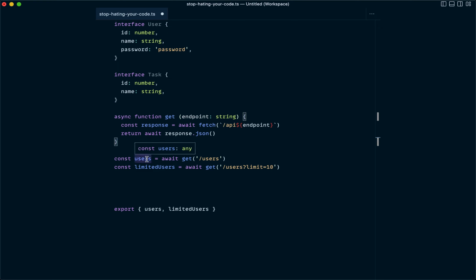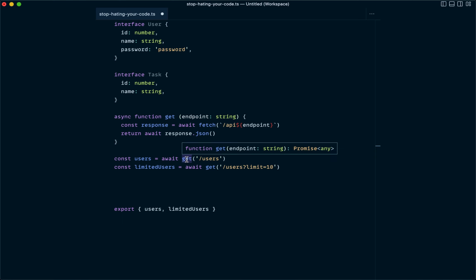So if you look down here, we've got two calls. We have const users equals await get /users, and then we're calling const limitedUsers. It's the same exact endpoint, but we are using a query parameter to limit that to 10 responses, or 10 items in the array. So the main problem right off the bat, if we just have this code in our application,